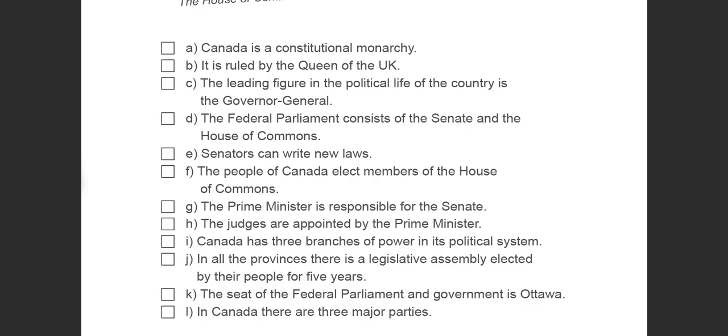The cabinet is headed by the Prime Minister, usually the leader of the party which has the majority in the House of Commons. The ministers are members of the House of Commons, but the Prime Minister may name one minister from the Senate. The Prime Minister is responsible to the House of Commons.